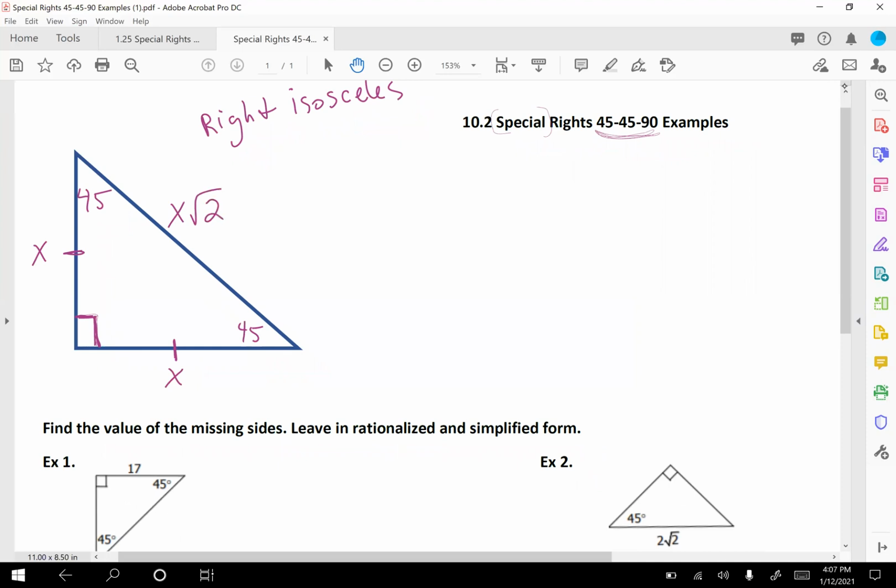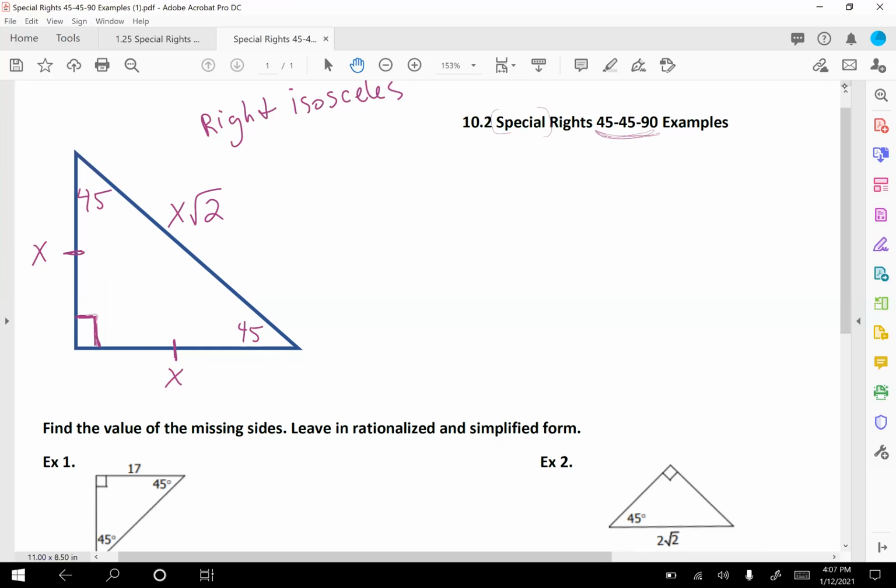So it's just X square root 2. All right, this is the formula every single time. Both of the legs, the two that are coming together to make the L, those are both X, and then your hypotenuse is X square root 2.